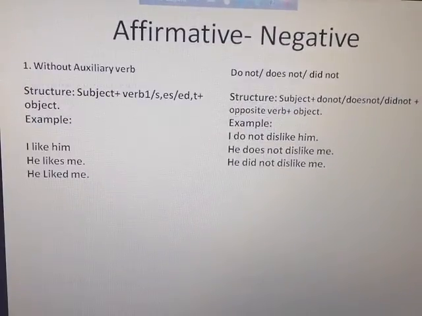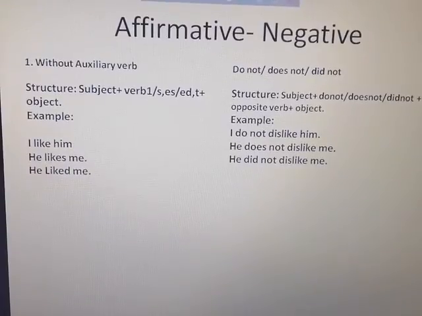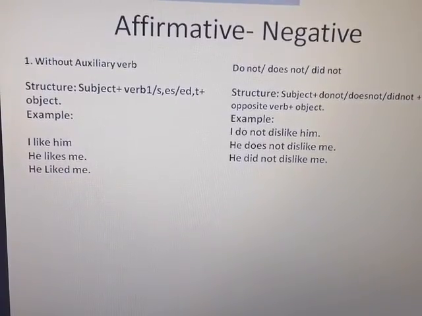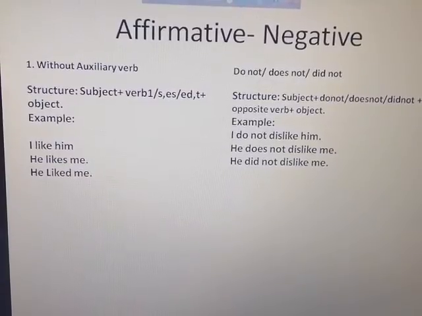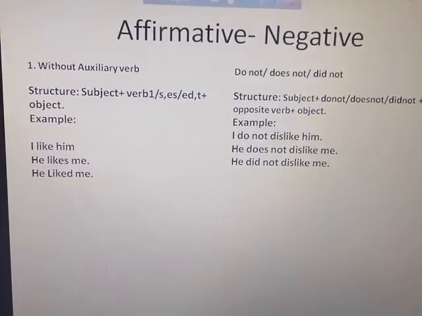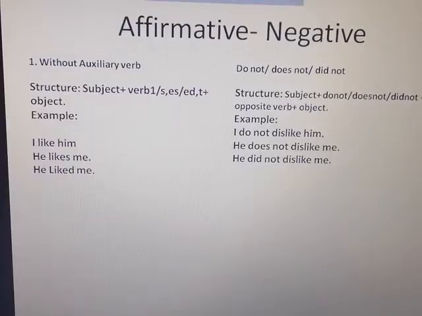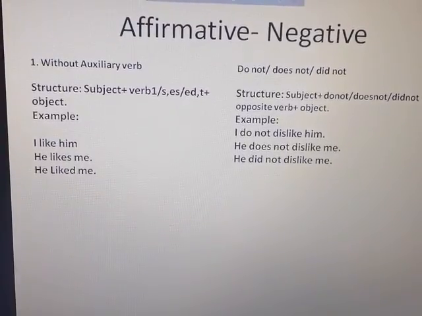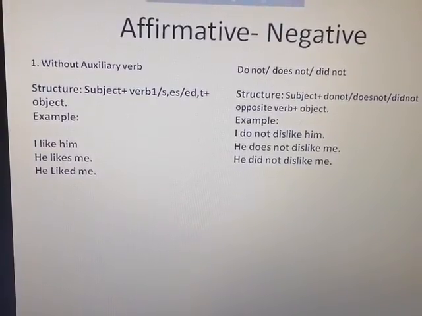Okay, at first we will go through the rules without an auxiliary verb. If there is no auxiliary verb, you can use do not, does not, or did not. Use do not if the verb is present, does not if the verb has s or es, and did not if the verb is past tense.